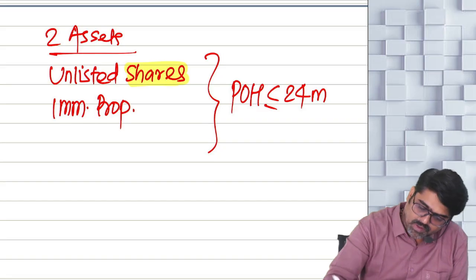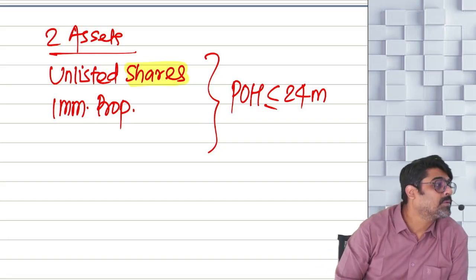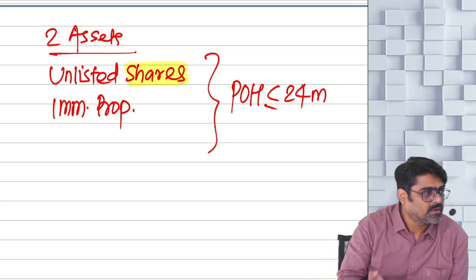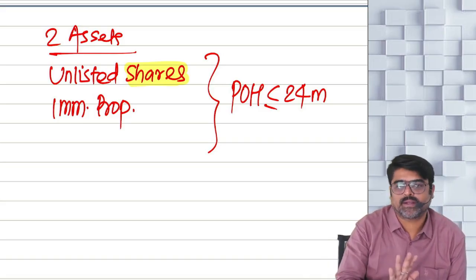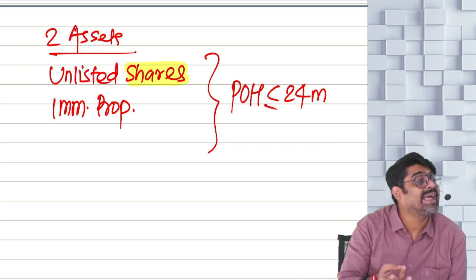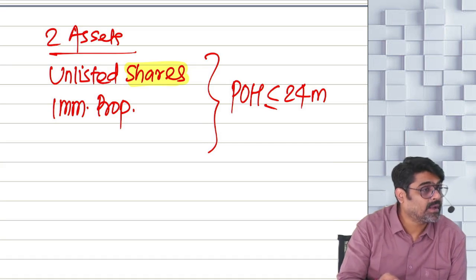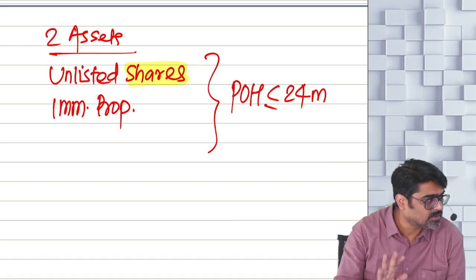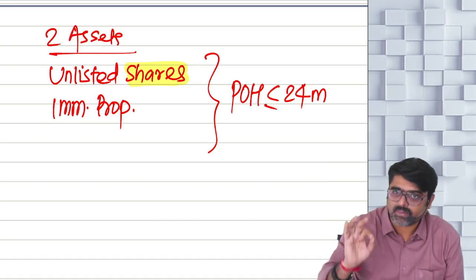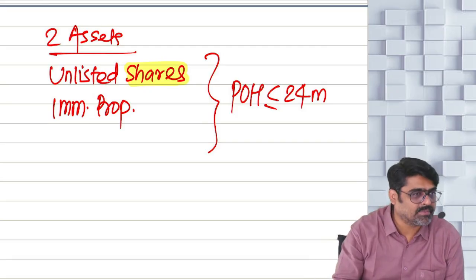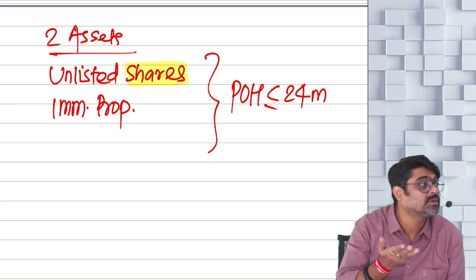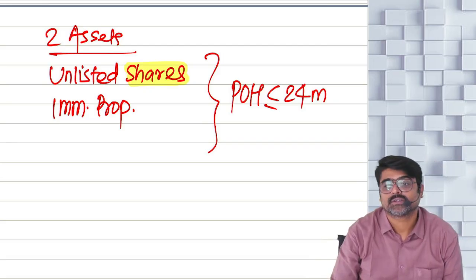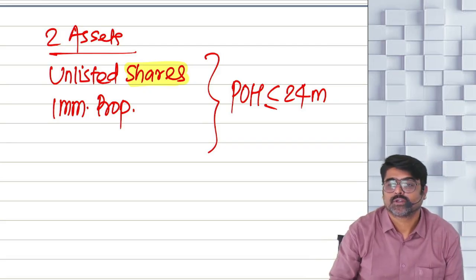immovable property. Which property? Any immovable property. Immovable property means what? Land, building, land and building, any type of land, any type of building. Yes or no? That immovable property will also be treated as your short-term capital asset if the period of holding is 24 months or less. How much? How much? So 2 assets.